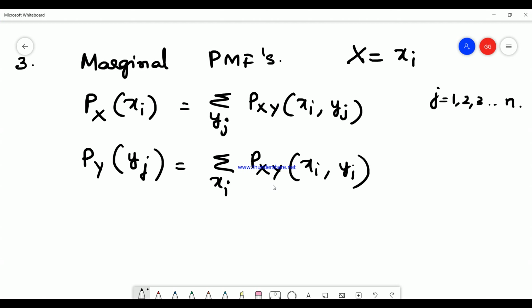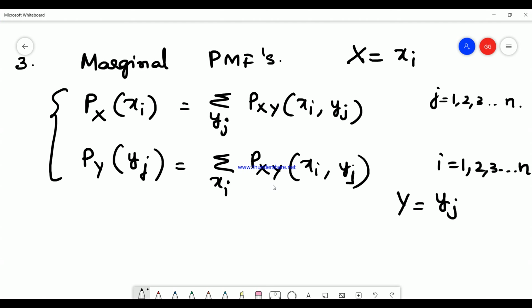You add the values of the probability mass function in terms of xi, where i will be equal to 1, 2, 3 so on to n. So y will be fixed to the value yj, whereas you sum up different values in terms of xi. These are the two marginal PMFs that we have.